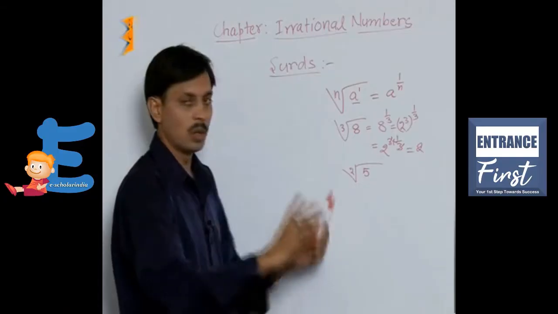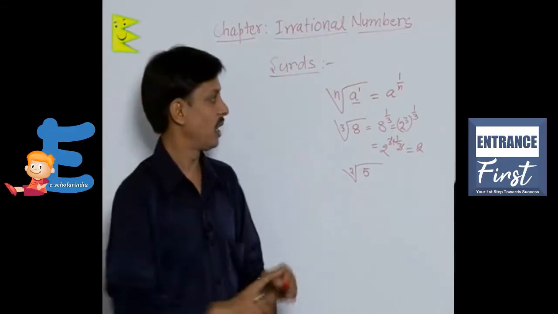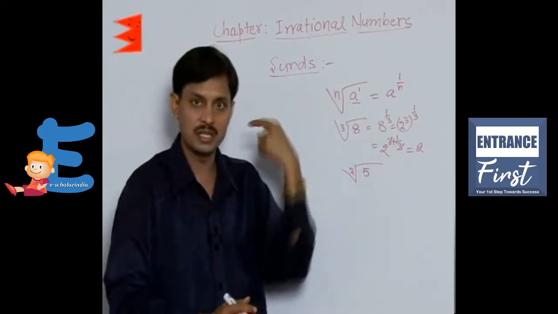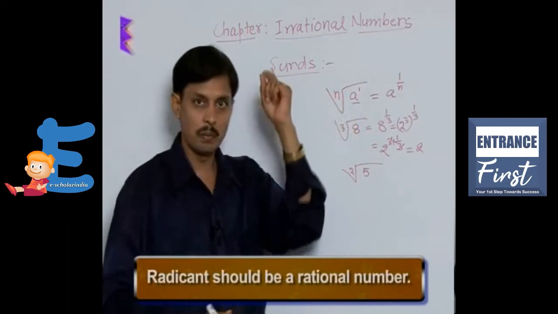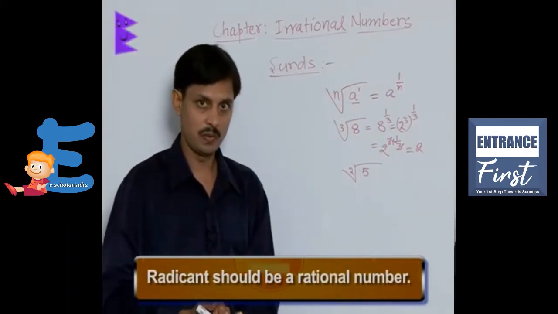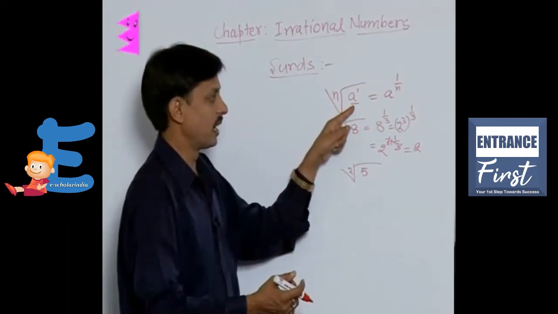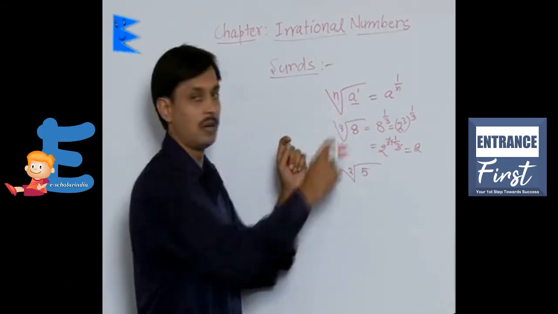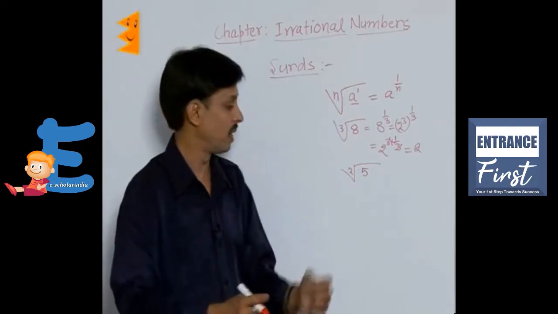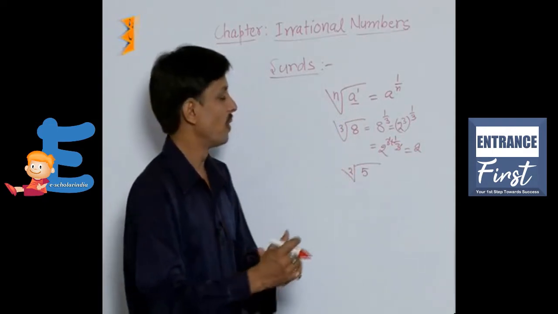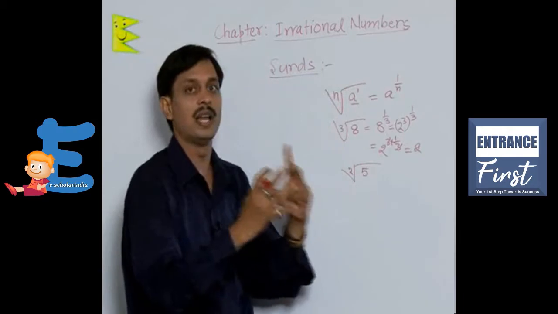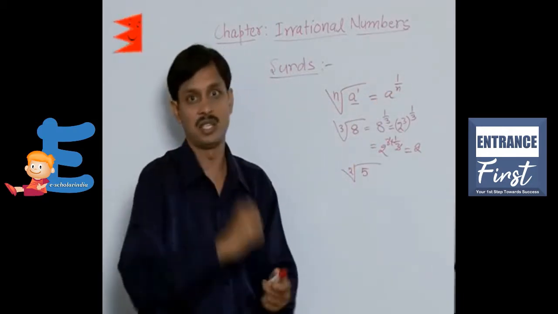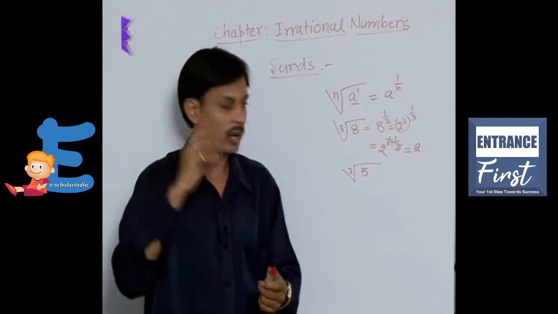So the property for an expression of the form nth root of a to be a surd: the radicand must be a rational number. That is the first property. The order of the surd must be a natural number greater than or equal to 2. And the final answer must be an irrational number. Then that is known as a surd.